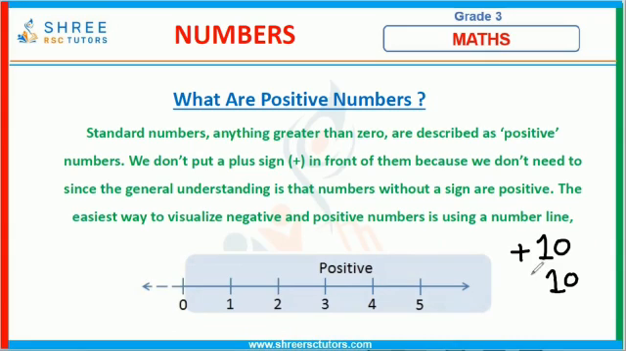It's a general understanding. So all the numbers which are present on the right hand side of the 0 on the number line are called positive numbers. These are also real numbers.